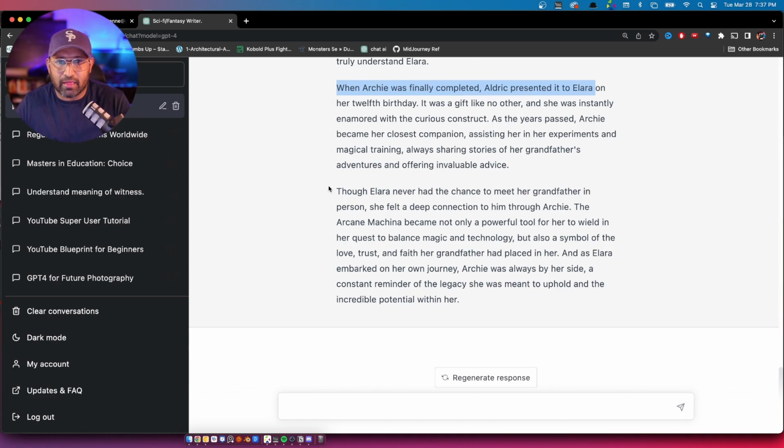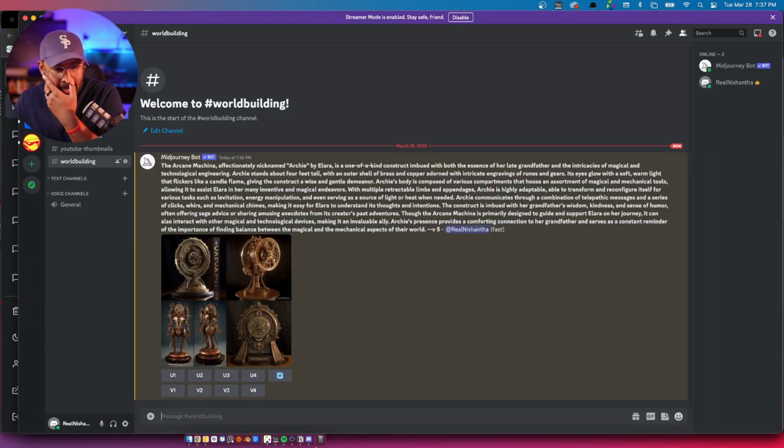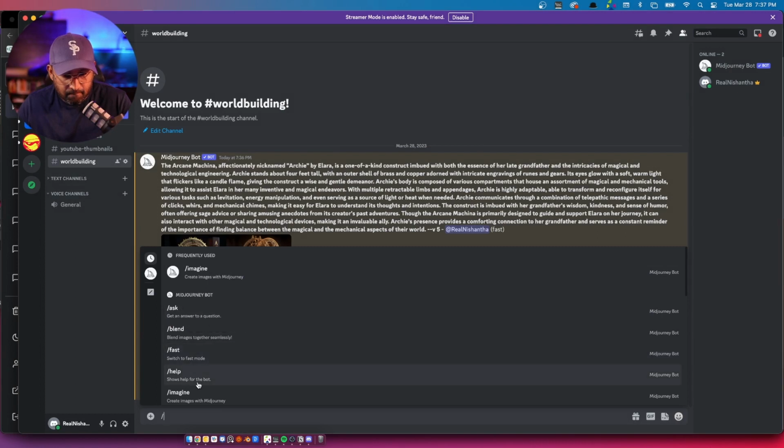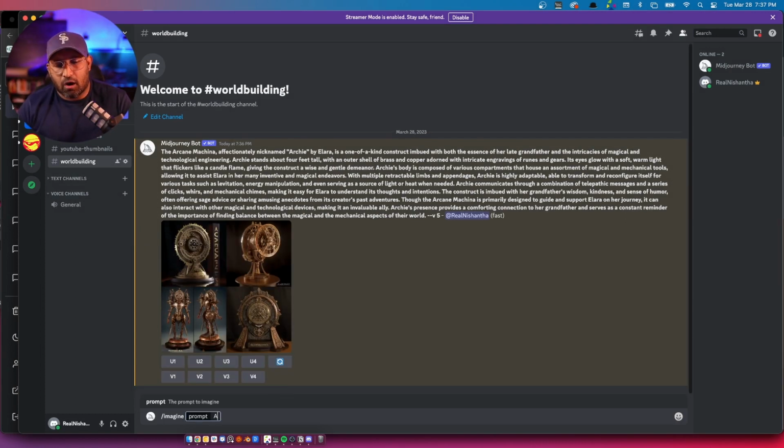I'm going to stop this here, and then let's jump into our Discord server and look at what Archie looks like. Ooh, okay. Definitely not what I was thinking about. Imagining an arcane device, arcane robot that is also a toolbox. Kind of. Yeah, let's see what this is.